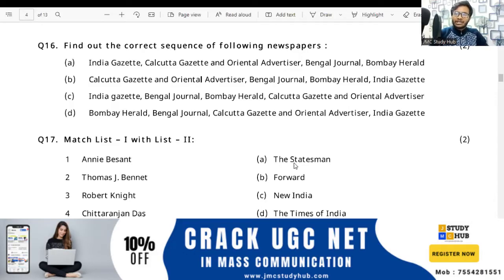Question number 16: find out the chronological sequence of the following newspapers. This is a very basic question, and you have to understand this concept. The newspapers are India Gazette, Calcutta Gazette and Oriental Advertisers. Calcutta Gazette and Oriental Advertisers are the same; it is also known as Oriental Advertisers.